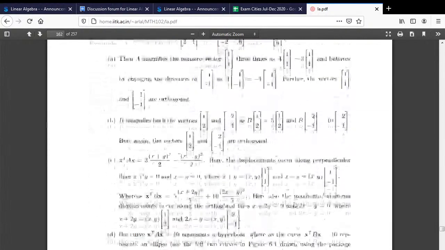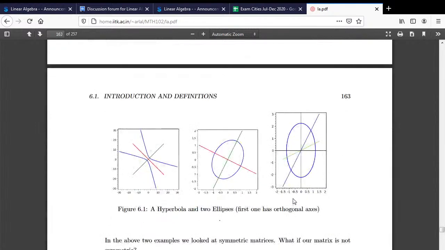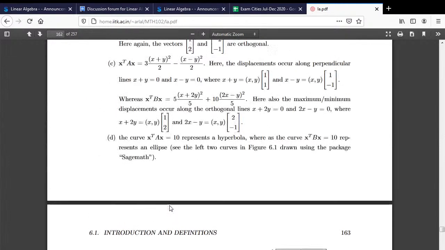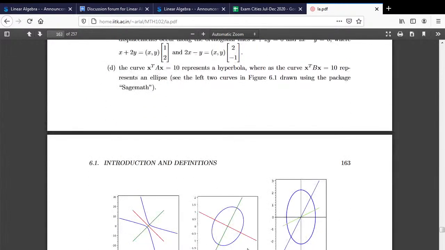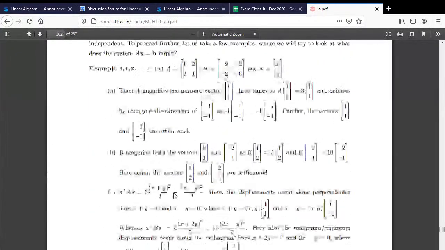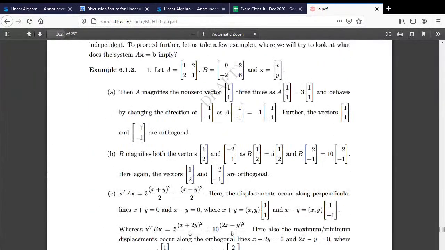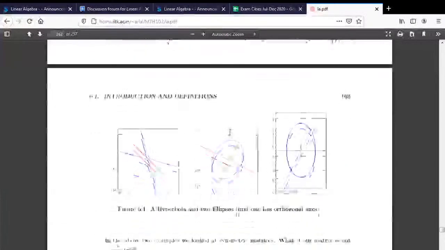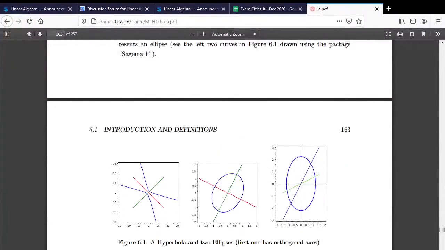So I must have drawn some diagram here. Let me just look at it. Yeah. So look at these diagrams here, the 3 of them. These correspond to different examples, A, B and C. So I must have taken 3 examples here. There is 1 here, 2 here. There should be 1 more. I think somewhere I must have 7, 2, minus 2. Yeah, so this is the third one.